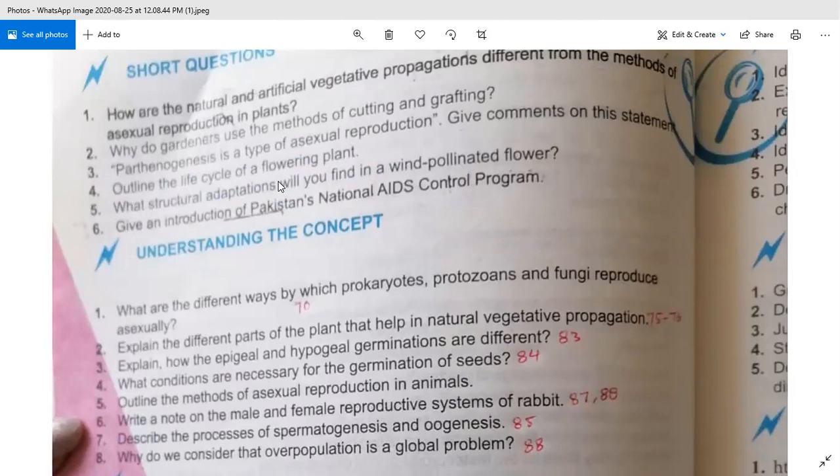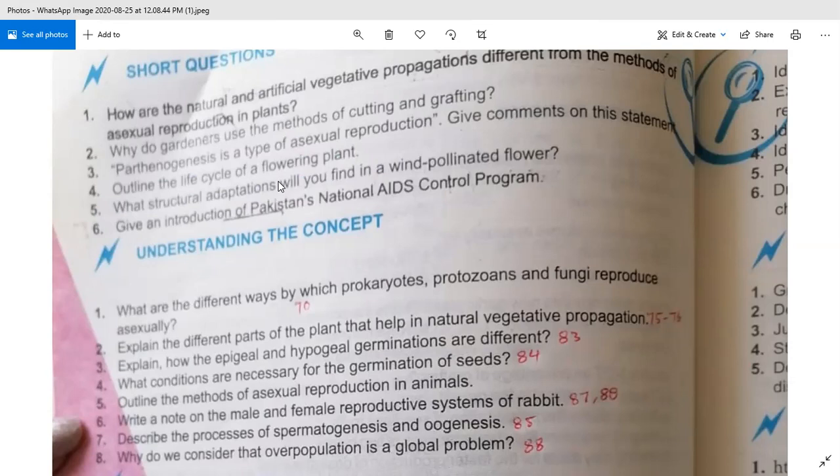So the first question is: how are the natural and artificial vegetative propagation different from the methods of asexual reproduction in plants?